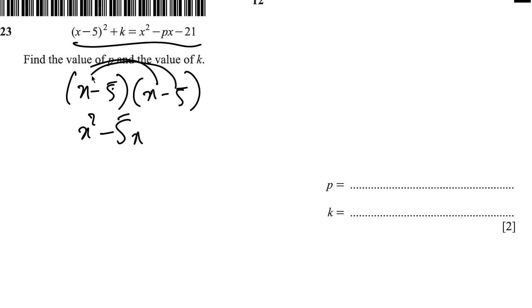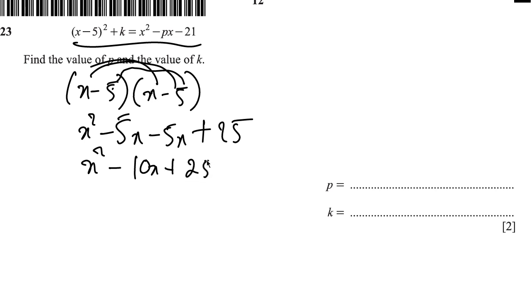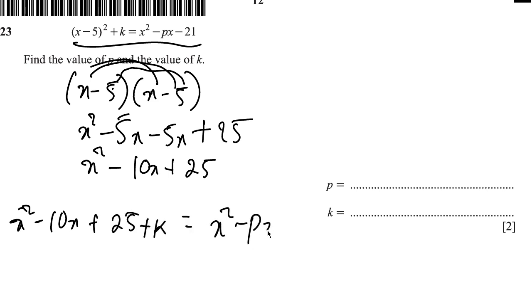And then negative 5 times x is negative 5x. Negative 5 times negative 5 is positive 25. So we have x squared negative 10x plus 25, right, as this. So we have x squared negative 10x plus 25 plus k equals x squared negative px negative 21.